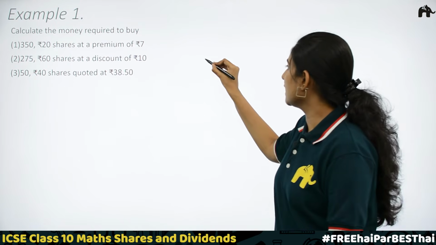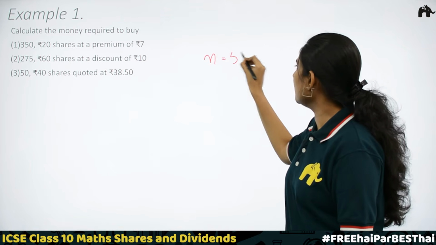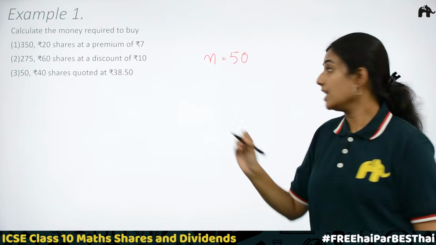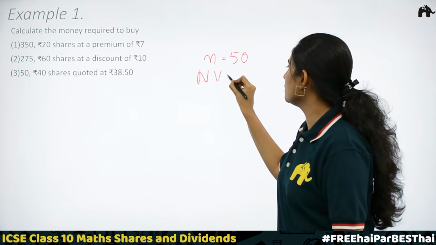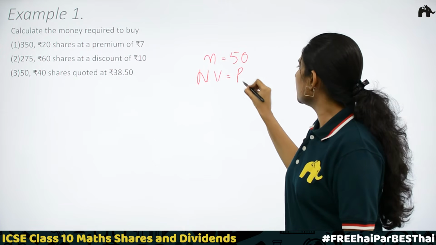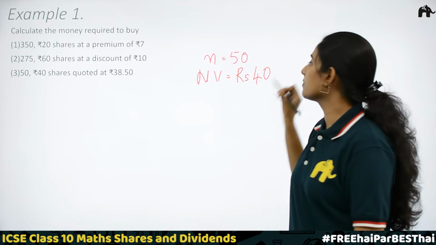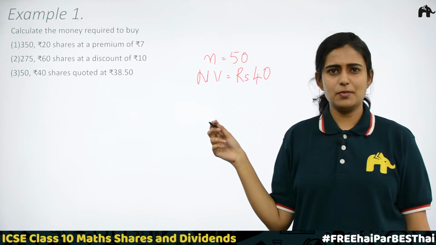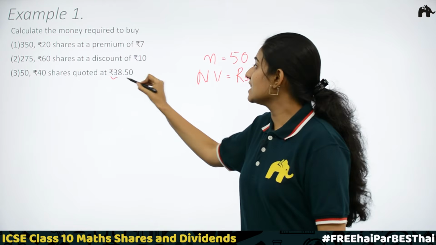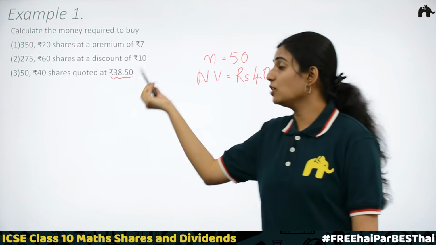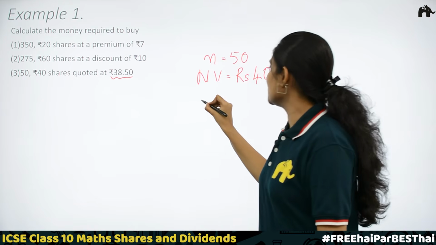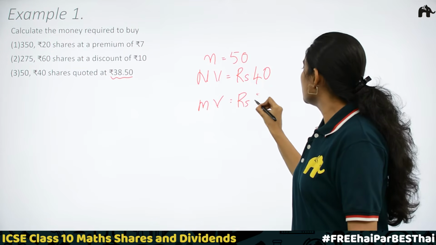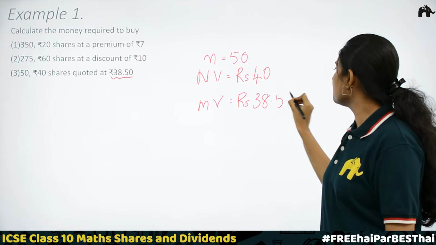Here the number of shares is n is equal to 50. Then rupees 40 shares, nominal value. Nominal value is equal to rupees 40. Quoted at rupees 38.50. What does that mean? The given is the market value. Here the market value is given. We don't need to calculate. The calculation is easier. Market value is equal to rupees 38.50.